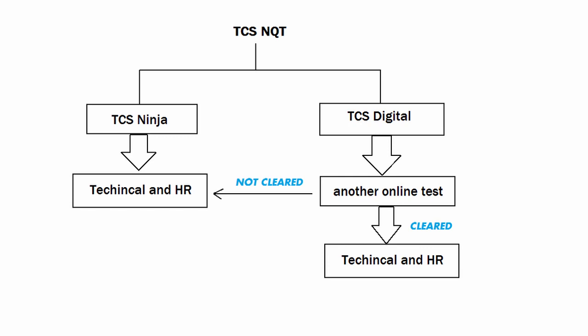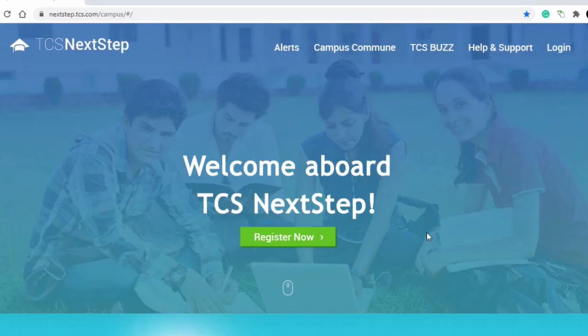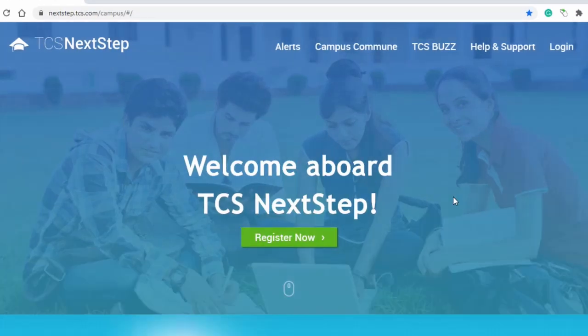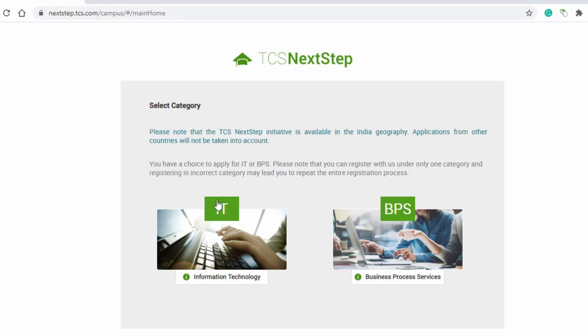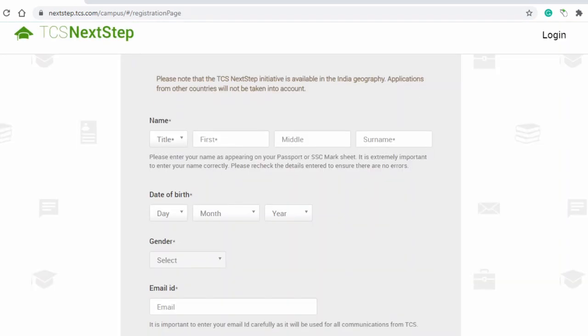Now let's talk about the registration process. So for this, you will get a link in the description of this video. Now this link will take you to the website of TCS. Now if you are new here, you need to click on register now. Now here you need to click on IT. Now you need to fill this form completely.